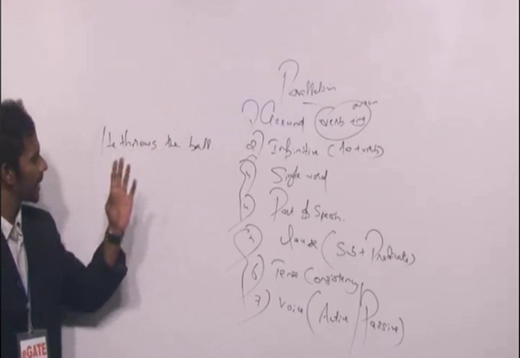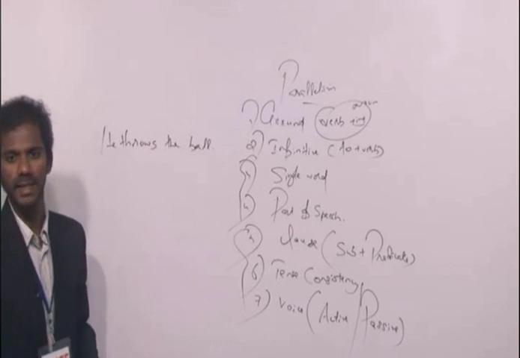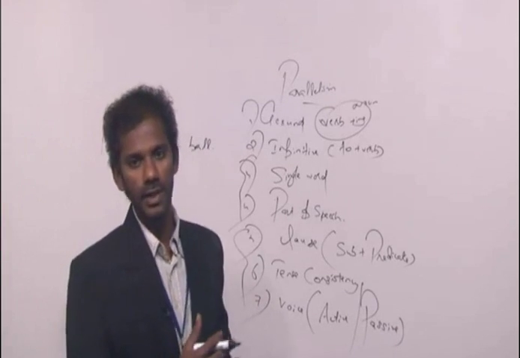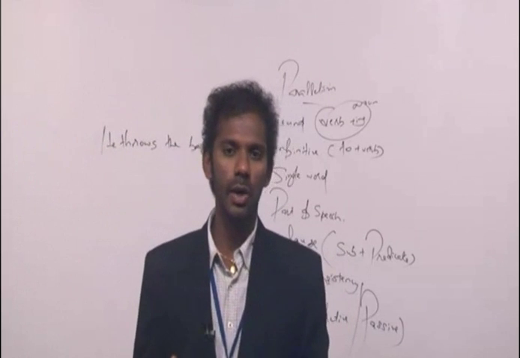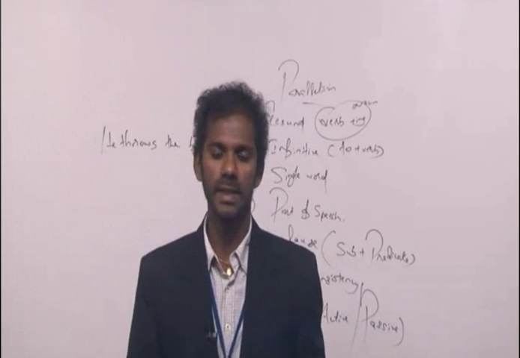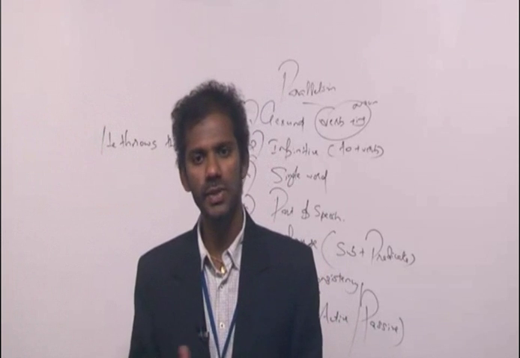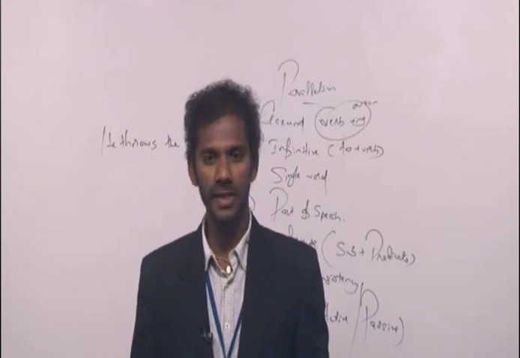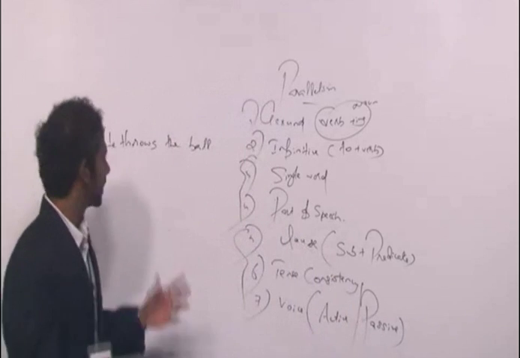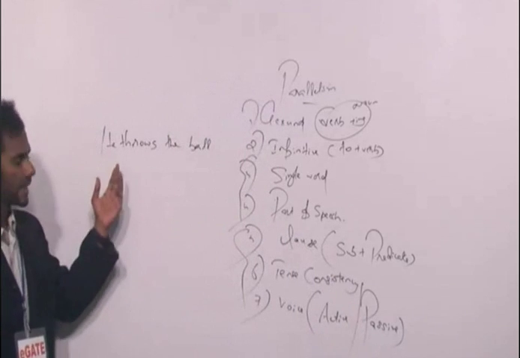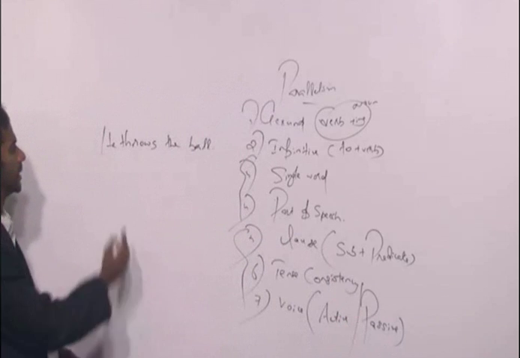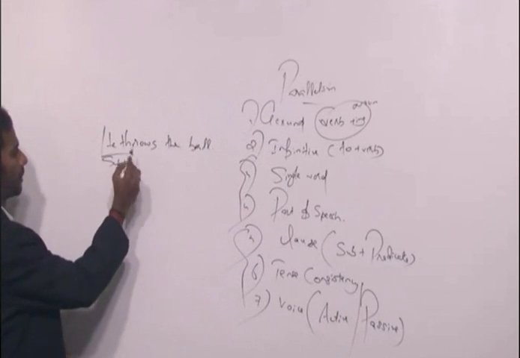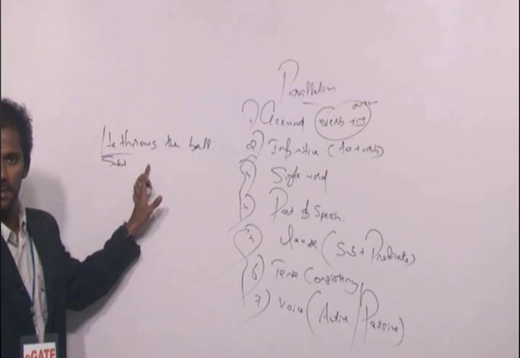He throws the ball. As I said, when you take a sentence, you just write down the order of the sentence and compare that order with the structure. So if we compare the order of a sentence with the structure that we discussed yesterday, you can easily identify the tense and the category of every sentence. Clear? He throws the ball. What subject here? He is the subject, right? Just write down the order. He is the subject. Plus, throws is the verb.